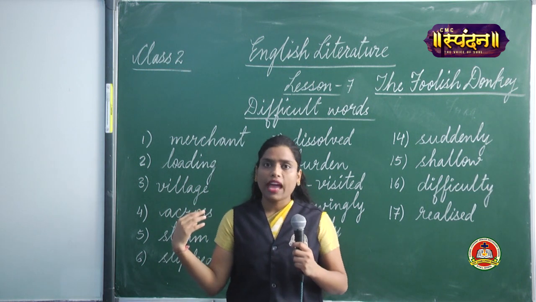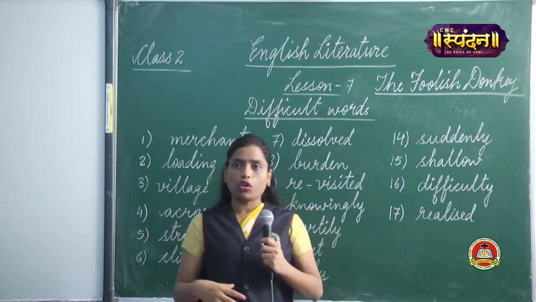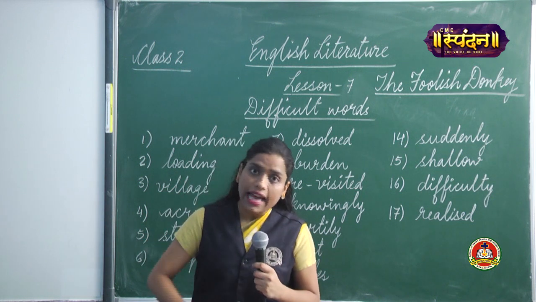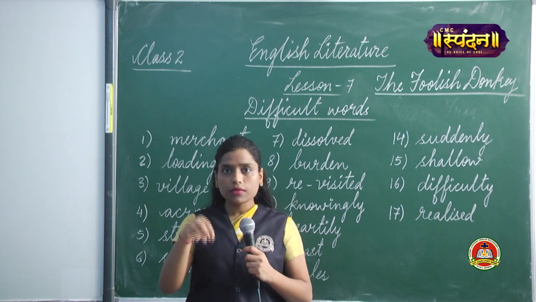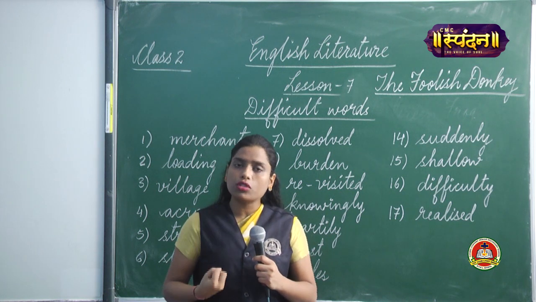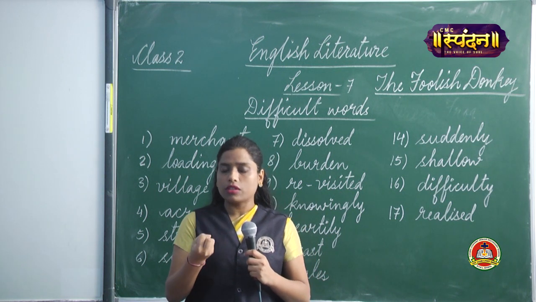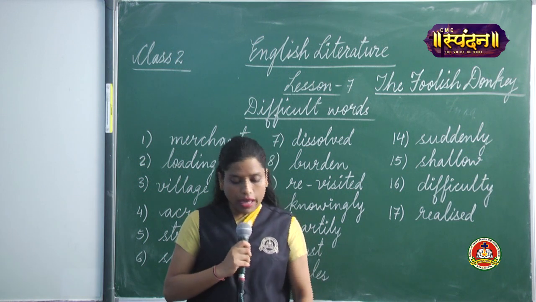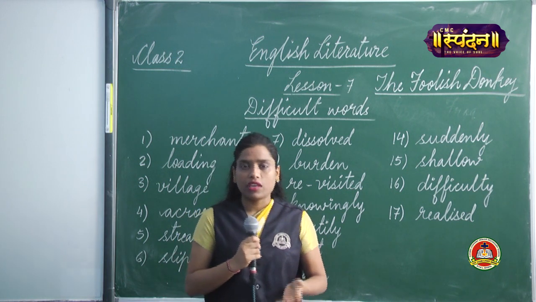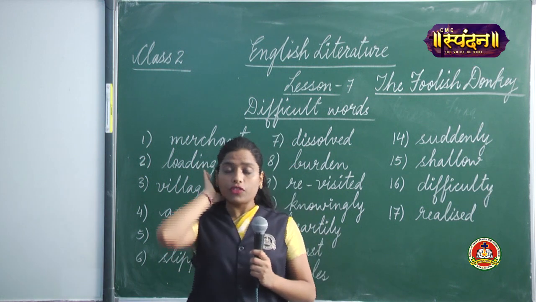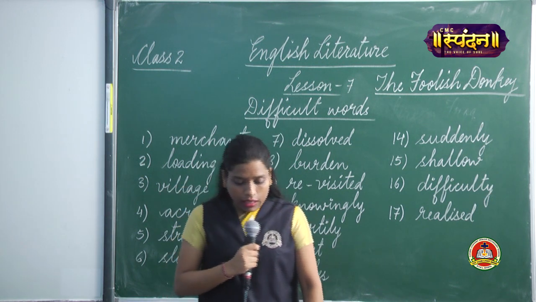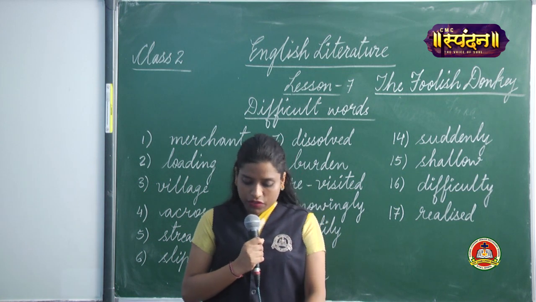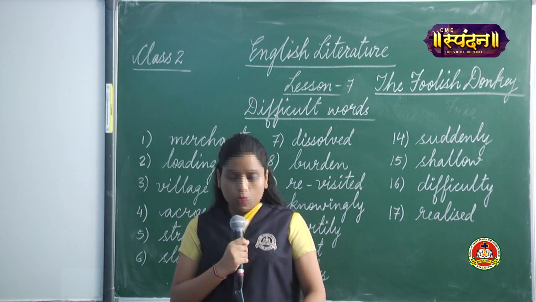So the donkey was carrying 2 big bales of cotton on both sides of his back, and when he sat down, what happened? The cotton got dipped into the water and it soaked a lot of water. Yes, it absorbed a lot of water, and so it became very heavy. So the burden on the back of the donkey became much more than before. The donkey could rise with much difficulty and found the load too heavy to carry.